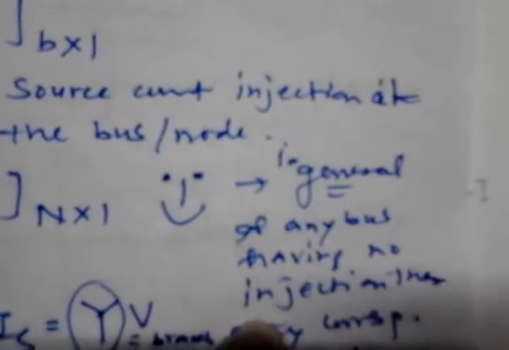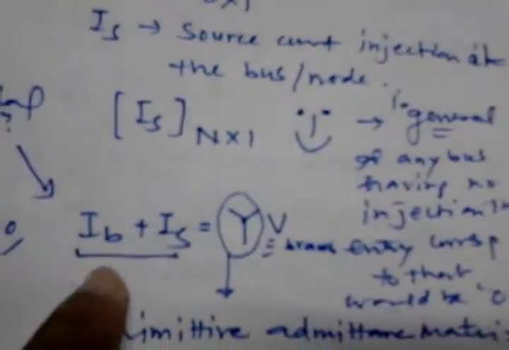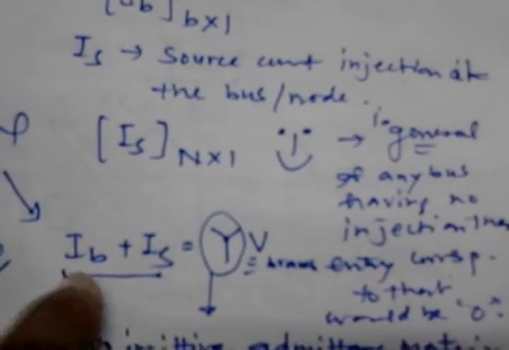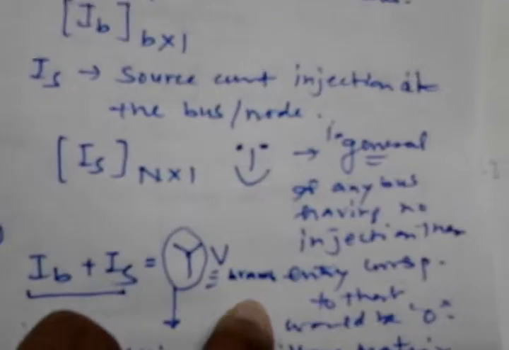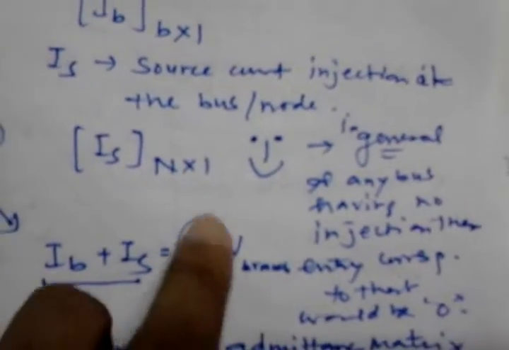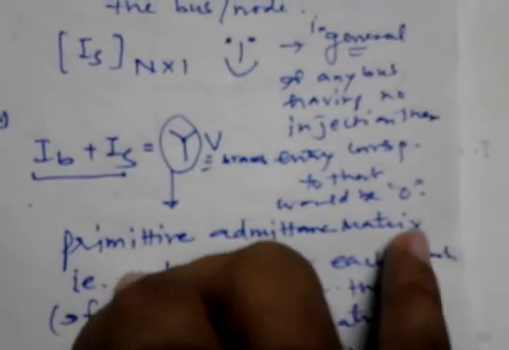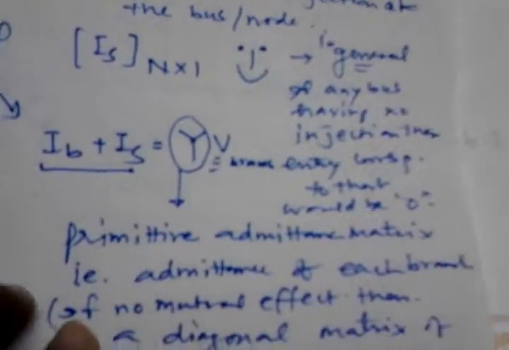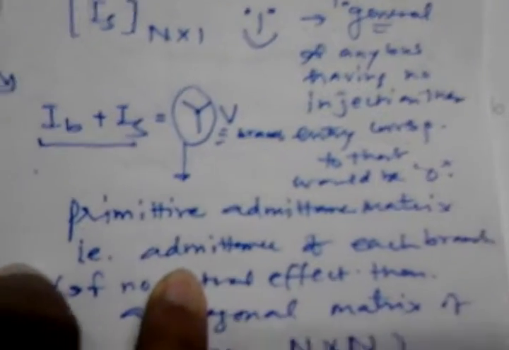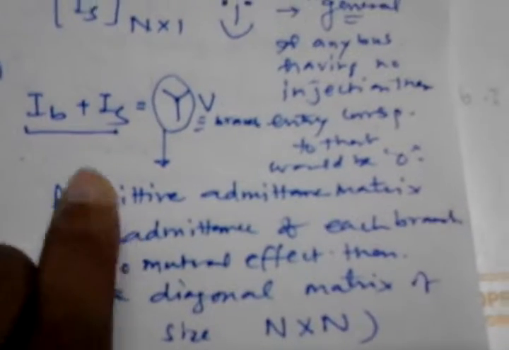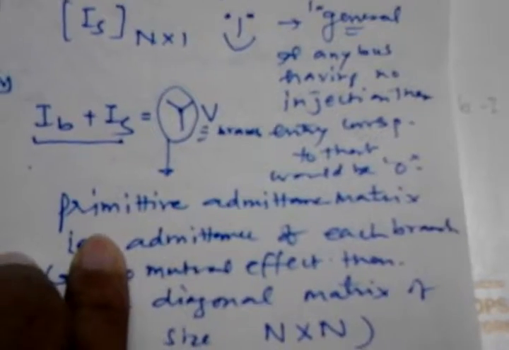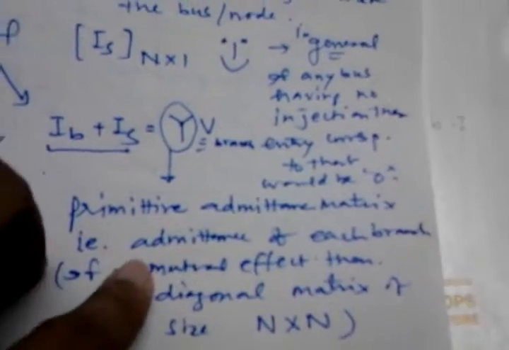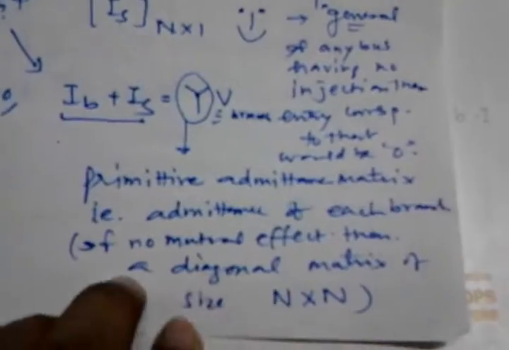You can easily see this. So we have the nodal equations as IB plus IS, all the currents, equal to admittance times branch voltages. Now here this Y is the primitive admittance matrix. What do we mean by the primitive admittance matrix? Simply, suppose we have 6 lines or 6 elements in the system. Pertaining to each line, whatever the admittance of that particular line is would be considered as an element of that primitive admittance matrix. तो इस primitive admittance matrix का size क्या होगा, जितने भी मेरे buses हैं उसके हिसाब से. Fine.